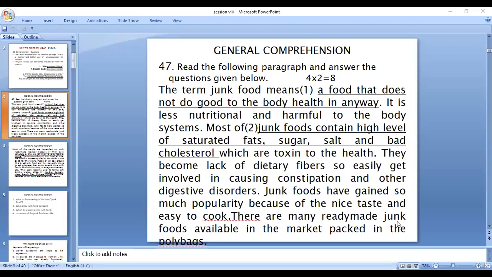There are many ready-made junk foods available in the market, packed in poly bags. Most of the people are dependent on such ready-made foods because. That is the clue word for you for the third question. What is your third question? Why people prefer junk food?